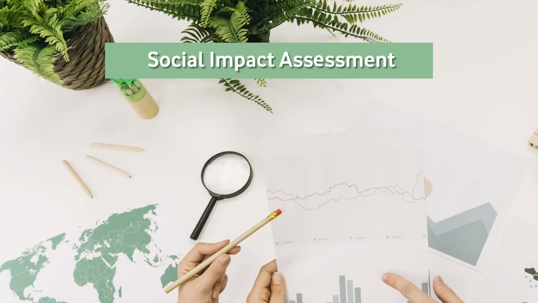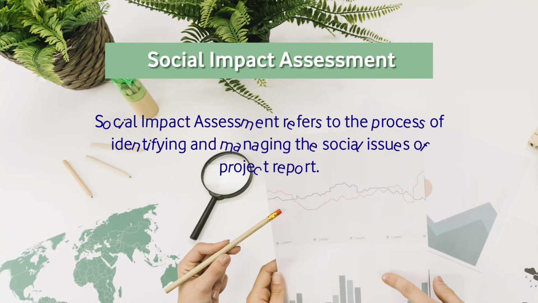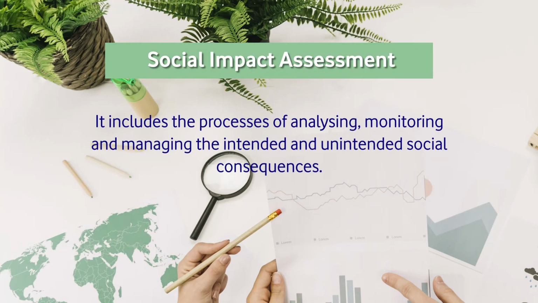So we come to social impact assessment, because environmental impact assessment looks at the environmental aspect of any particular project. But when we talk about social impact assessment, it is the process of identifying and managing the social issues of the project. So what are the social issues? That is also something very important that we must know and understand. What are the social issues which may affect when the project is planned or when it is operated? So it is the process of analyzing, monitoring and managing the intended and unintended social consequences.